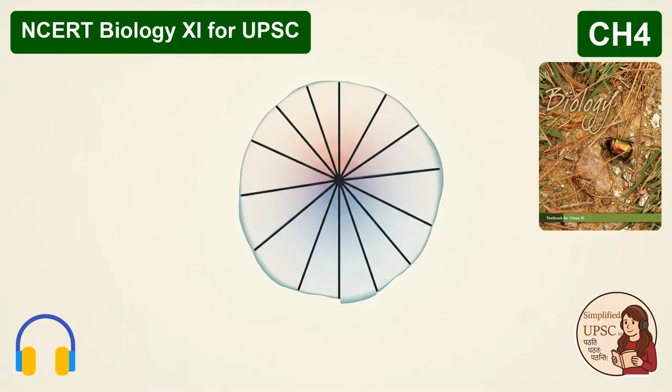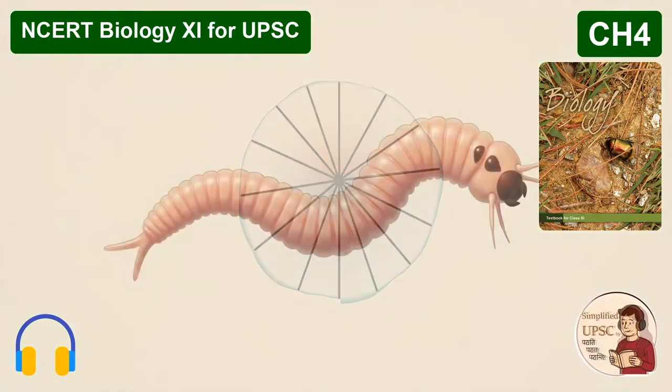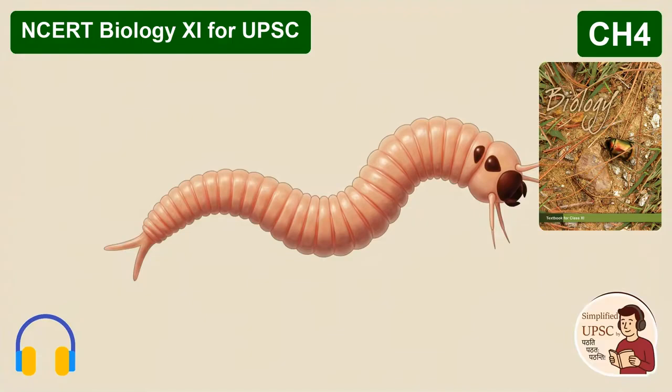Okay, let's dive deeper into the animal kingdom now. Let's talk about a classic model organism, the American cockroach, Periplaneta americana. A favorite for exams because its anatomy is so distinct. Let's start with its plumbing, the circulatory system. Well, it's what we call an open circulatory system.